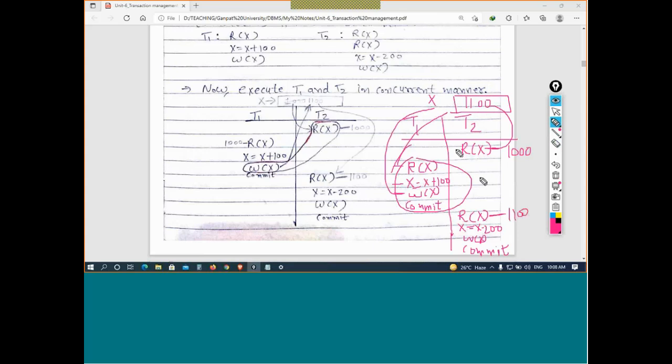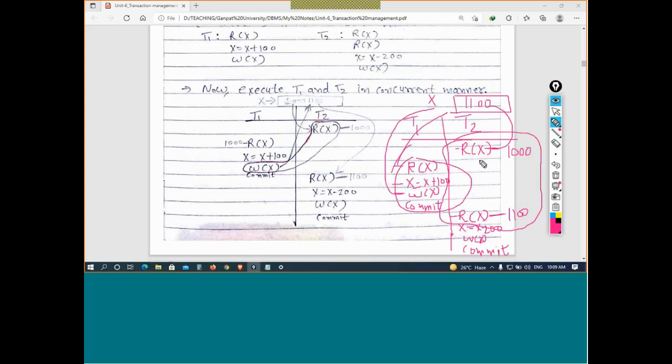So it thinks that first time I read it was 1000. Second time I read it was 1100. So what happened in between? Right? What happened in between? So this value change in the variable x is what we call the unrepeatable read.